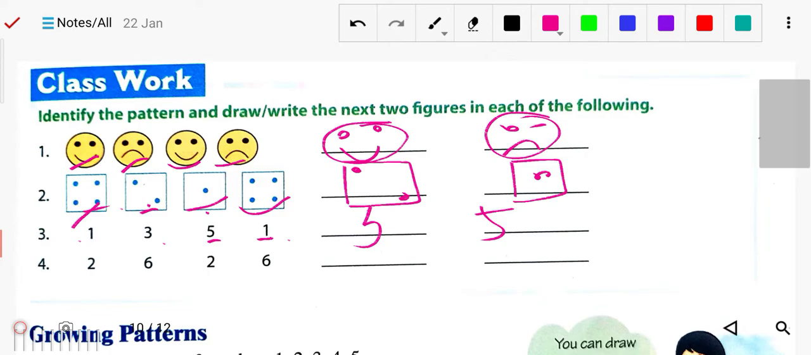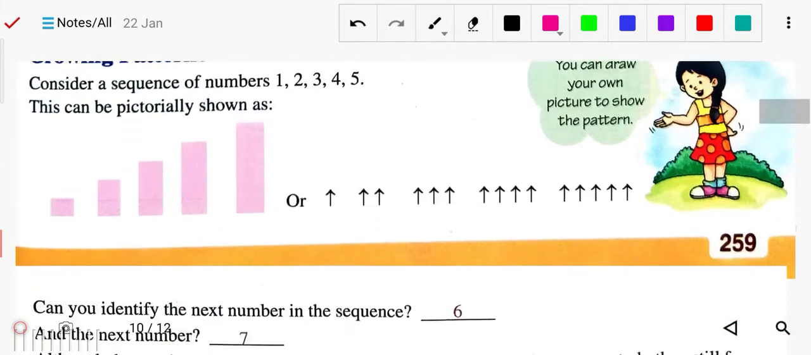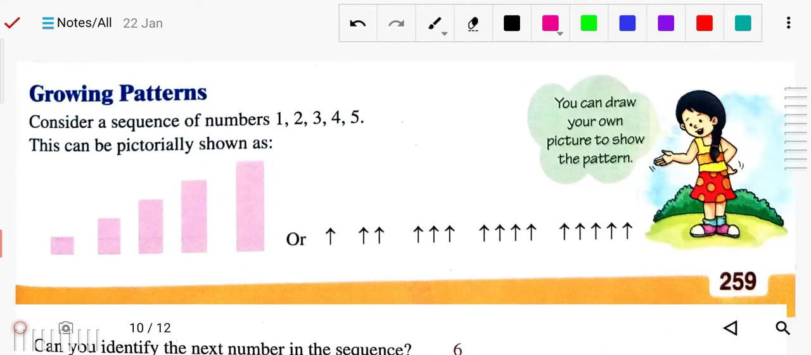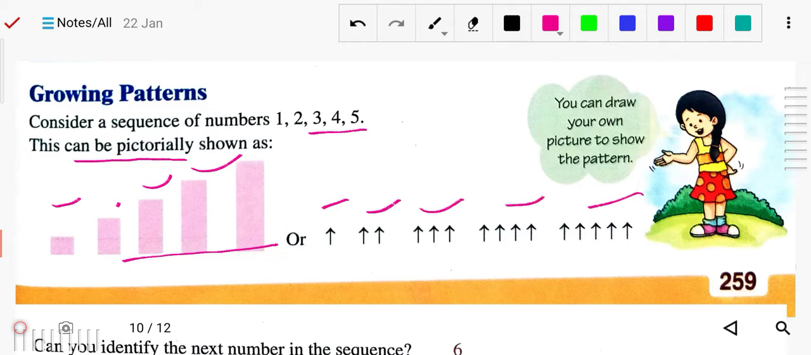Now you can see this one, growing patterns. Consider a sequence of numbers like 1 2 3 4 5. In this picture it is given in increasing order, and by the arrows also you can understand the sequence: 1 arrow, 2 arrows, 3 arrows, 4 arrows, 5 arrows. Since there are 5, the next will be 6 arrows. Likewise you can predict it. So this is about pattern.